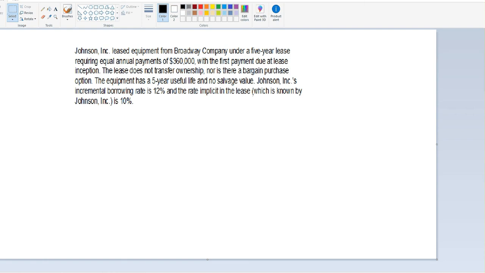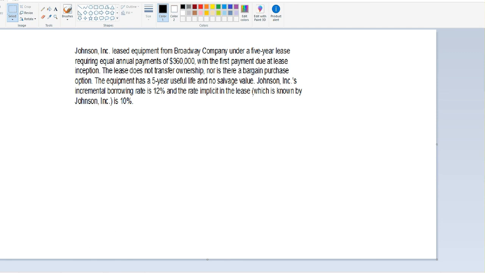Okay, so this is an exam Chapter 21 problem, and this is probably a really good problem that we would see on an exam. So let's go through this and see if we can figure it out. We have a company named Johnson, and this is also in the PDF file that I sent you with an explanation of everything, but I thought you'd like an audio version to help with the learning aspect of it.